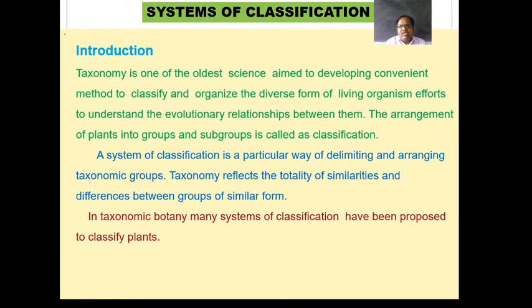For the identification of the plants, the maximum possible characters are taken into consideration. This is the way of today's classification.